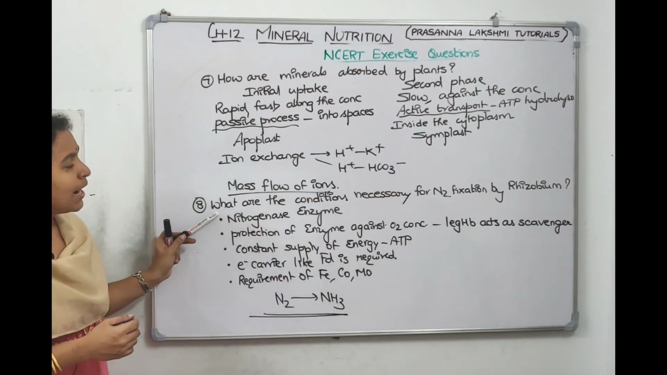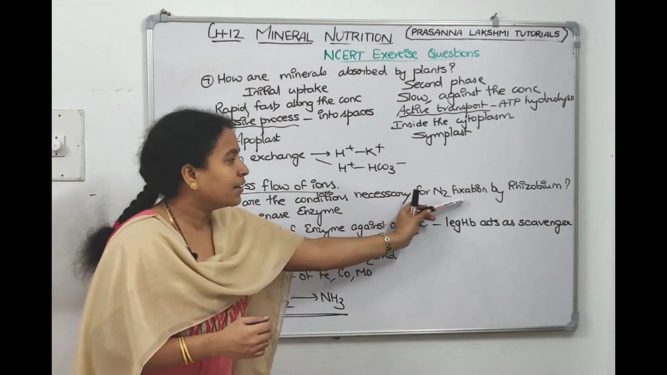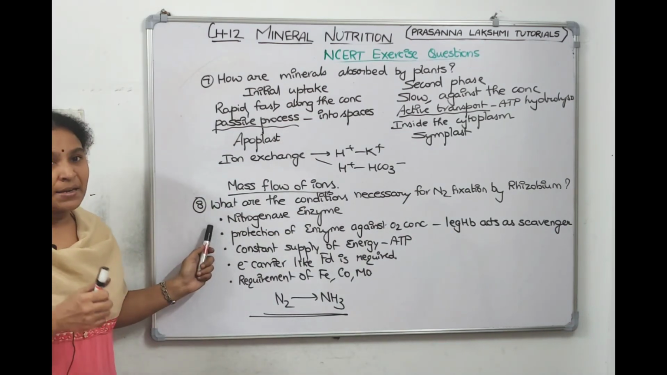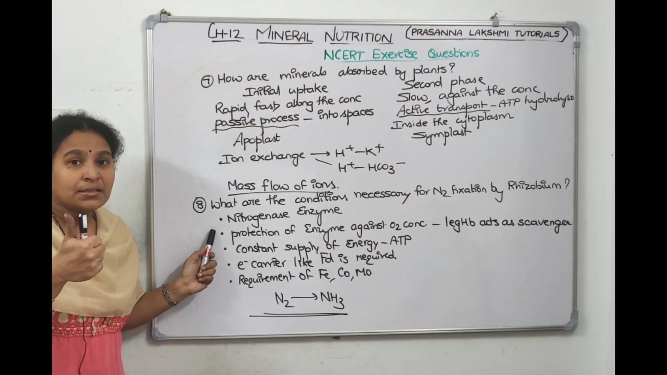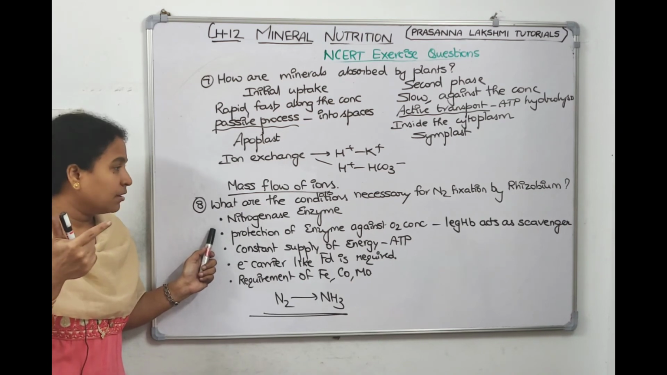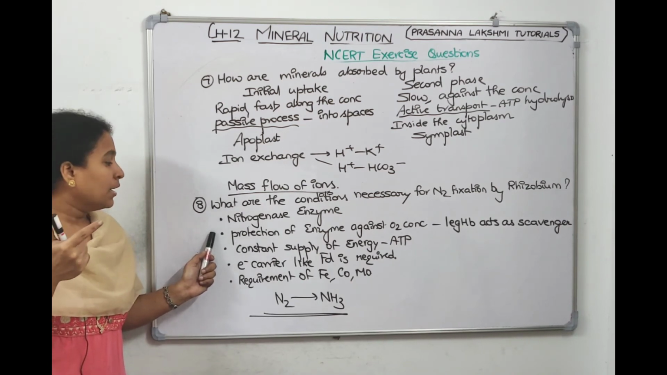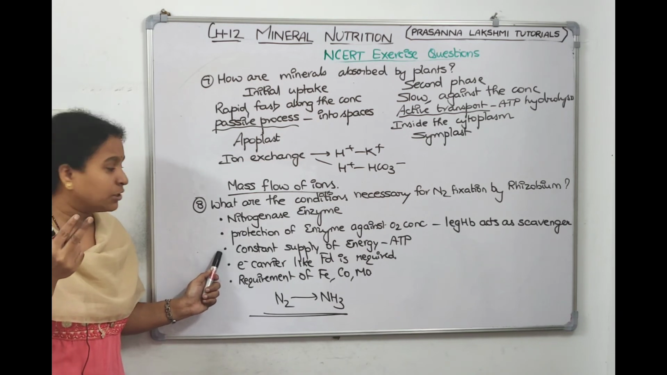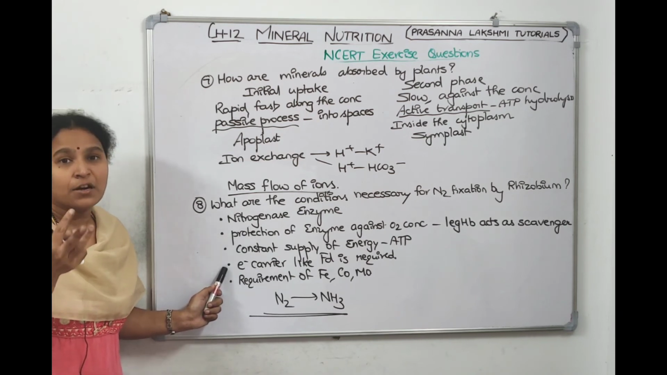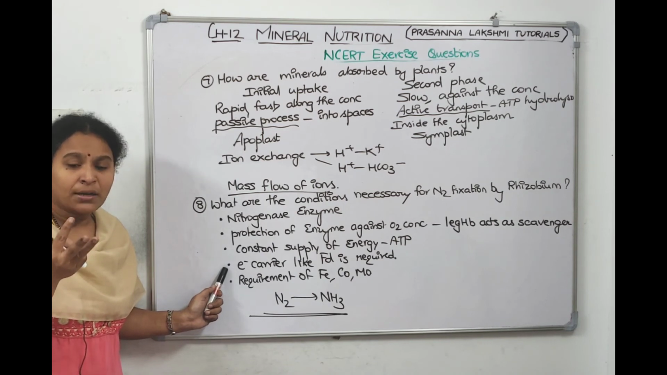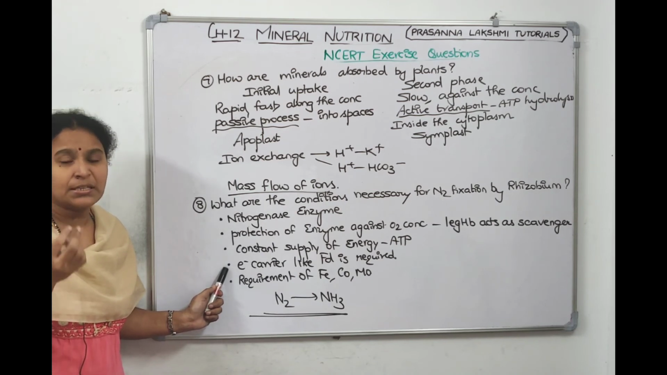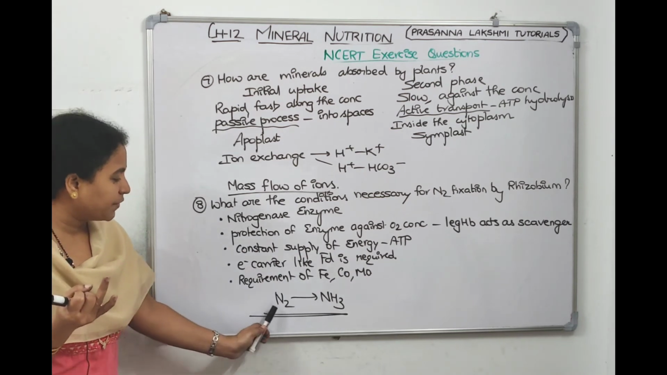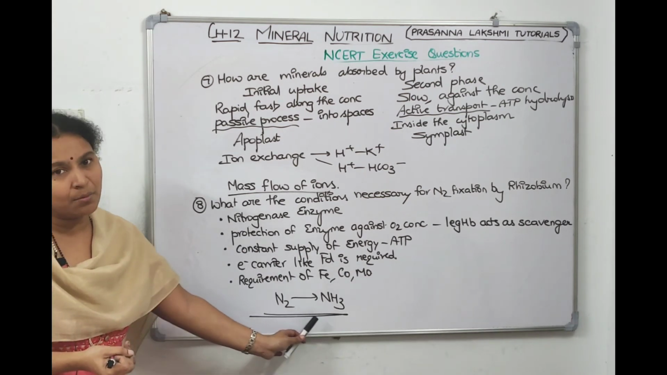Next question, what are the conditions which are required for nitrogen fixation by Rhizobium bacteria? The first condition, the bacteria should synthesize the enzyme. The enzyme should be protected from oxygen by leghemoglobin. Then constant supply of energy, because it's a highly energetically expensive process. Electron carriers like ferredoxin should be there, and some important elements which are part of nitrogenase enzyme like iron, molybdenum, cobalt should be there. Then it can do nitrogen fixation. It converts atmospheric nitrogen to ammonia.